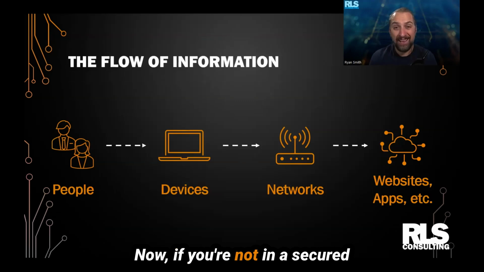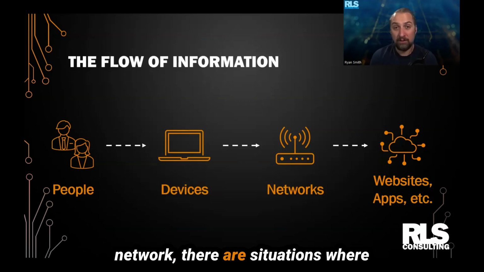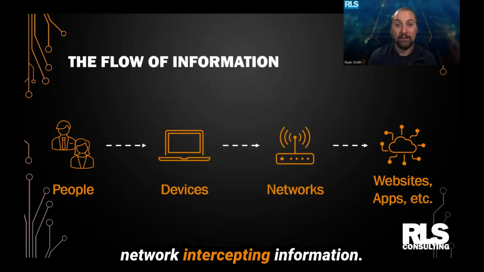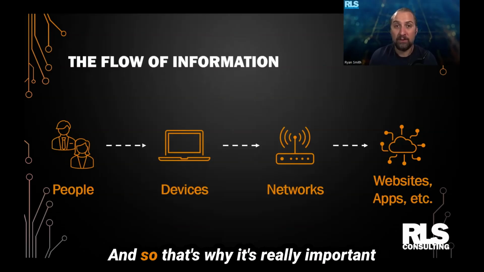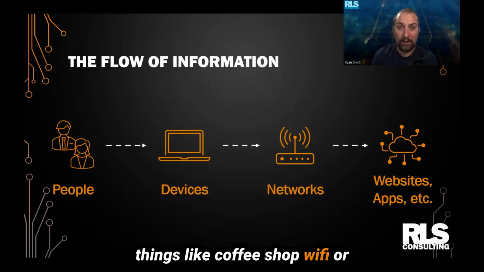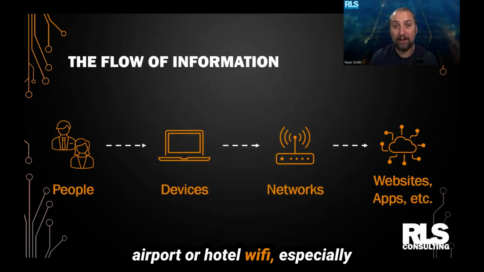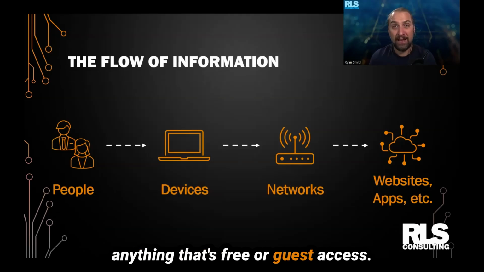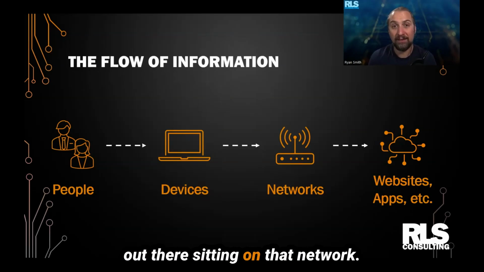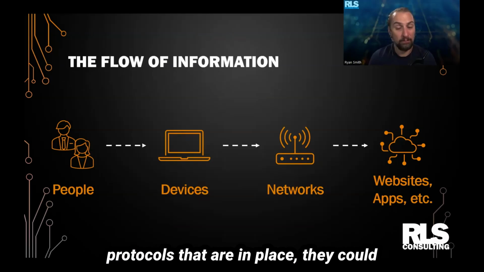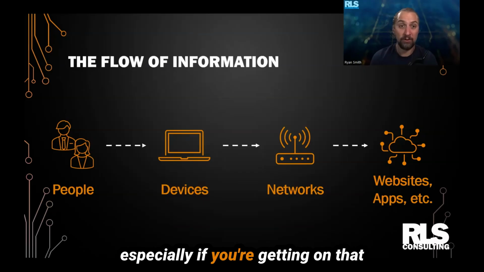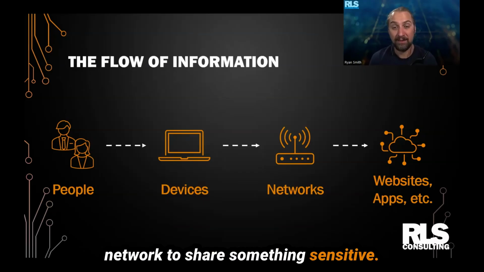Now, if you're not in a secure network, there are situations where somebody could be sitting on that network intercepting information. And so that's why it's really important to make sure that you're not using things like coffee shop Wi-Fi or airport or hotel Wi-Fi, especially anything that's free or guest access, because any of those public networks could have anybody out there sitting on that network. And depending on the security protocols that are in place, they could be intercepting your information, especially if you're getting on that network to share something sensitive.